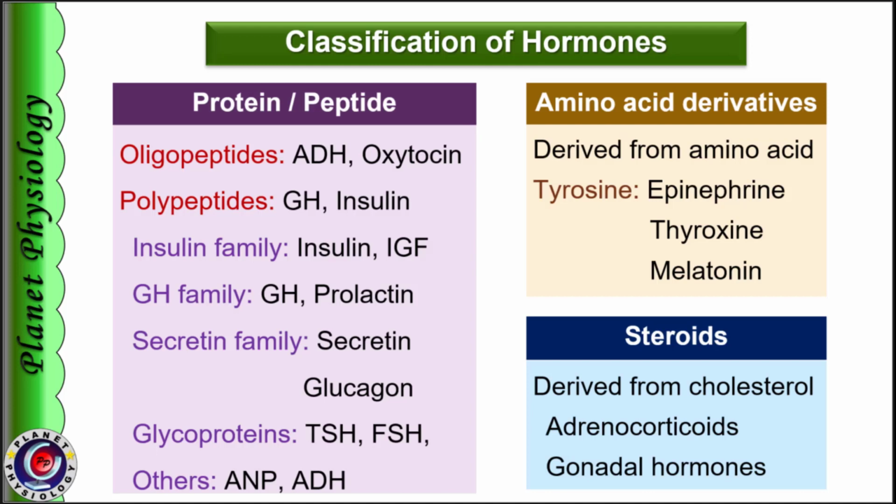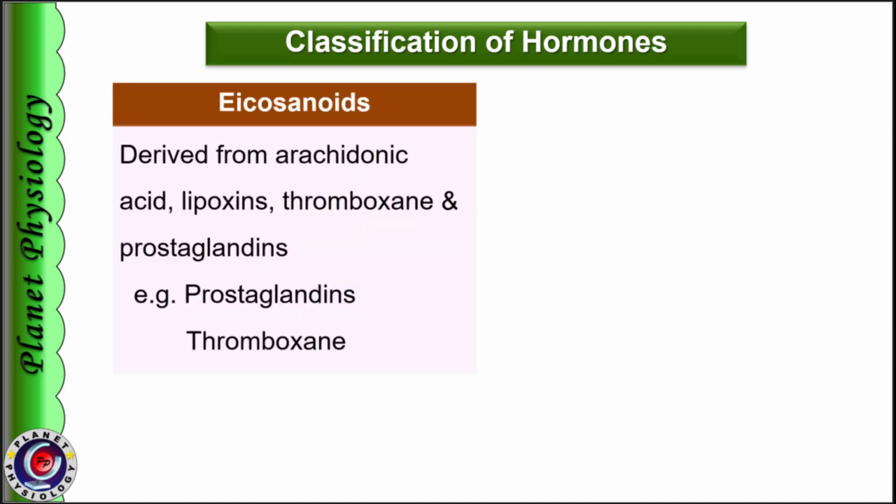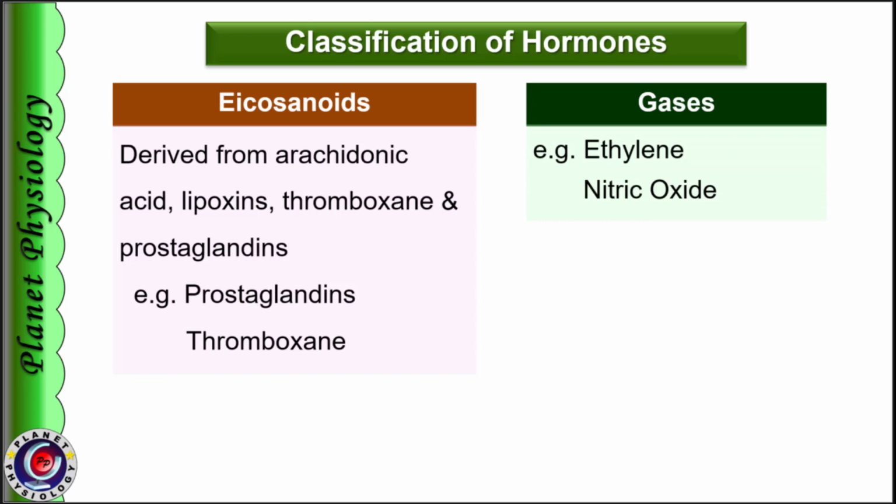Apart from these three major types, some hormones are synthesized from lipids like arachidonic acid, for example various prostaglandins, lipoxins and thromboxane. These are called eicosanoids. The enzymes necessary for formation of these hormones include cyclooxygenases and lipoxygenases. Eicosanoids are hydrophobic in nature and they act through membrane receptors. And the last category is gases like ethylene and nitric oxide.